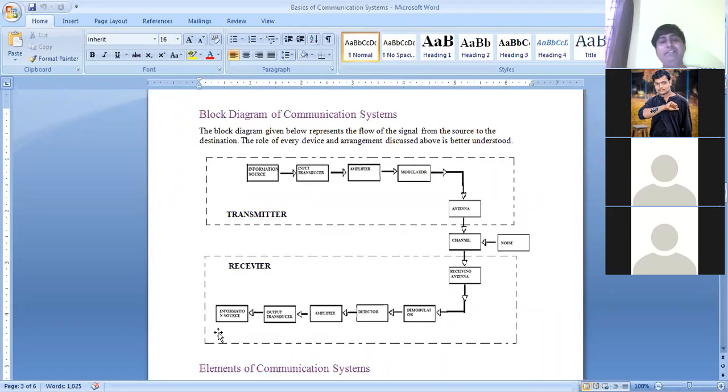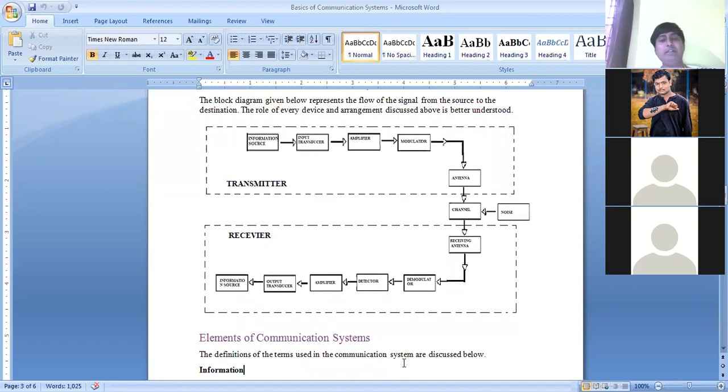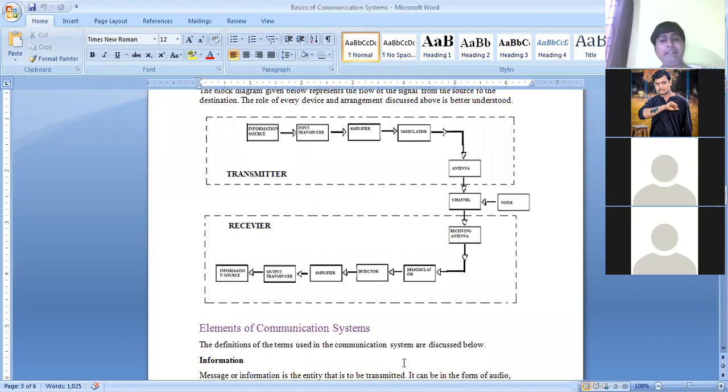So this is with respect to the block diagram. Here we can see the basic elements: three, transmitter, channel, receiver. Again there are so many blocks in the transmitter and in the receiver, which we have discussed. Further, once again I will repeat the same thing.